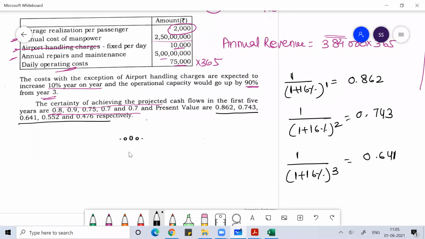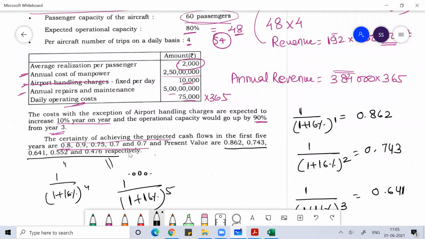Clear, everyone? So this is the fourth year, 1 by 1 plus 16%, year 4, and the fifth year is 1 divided by 1 plus 16% for year 5. So all this data is given to you. I think everyone is clear with this part. Correct, right?